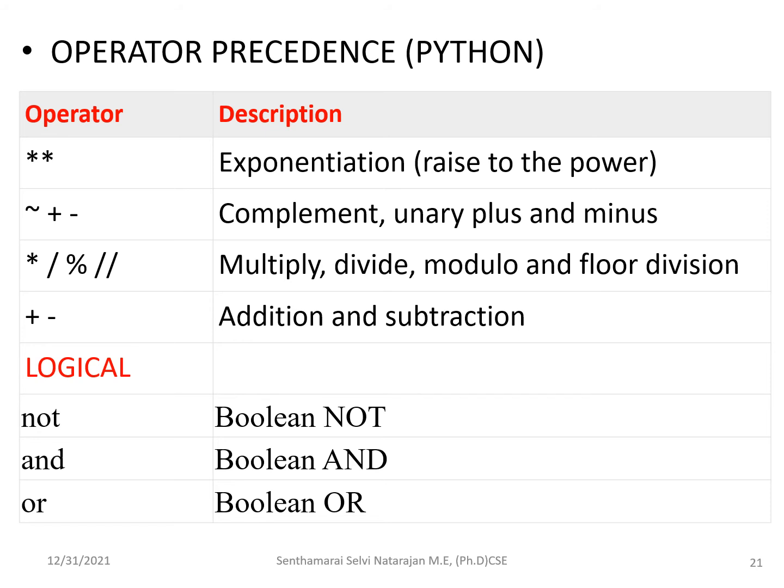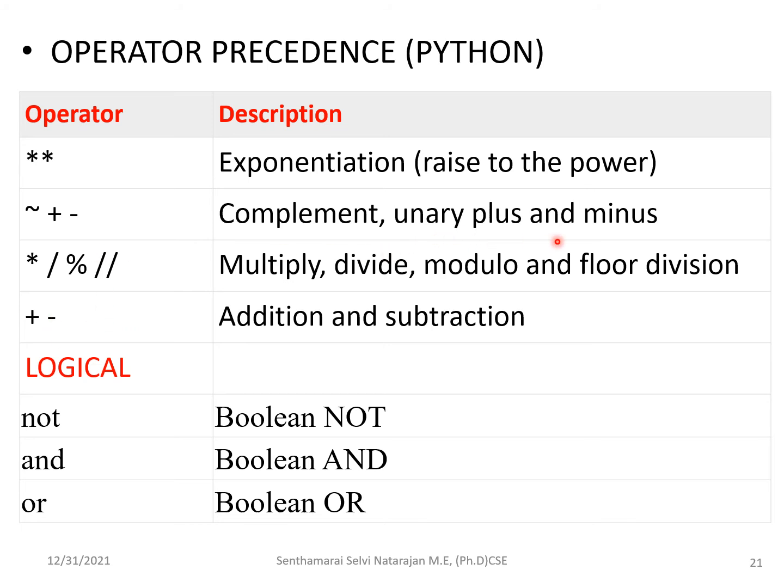Before that, as I have said about operator precedence, I have given some of the regularly used operators. We have so many operators in Python, and we have to see their precedence, but these are the mostly used operators. So this is exponentiation, then the complement symbol, unary plus and unary minus, then multiplication, division, modulo division, and floor division. Then addition and subtraction. This is having the higher priority and this is having the lower priority.